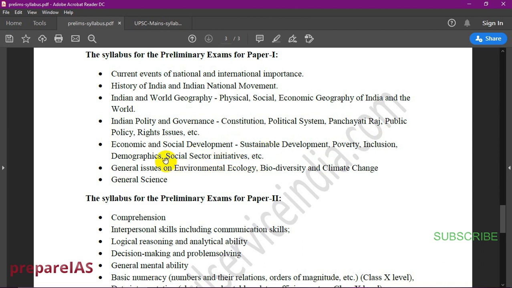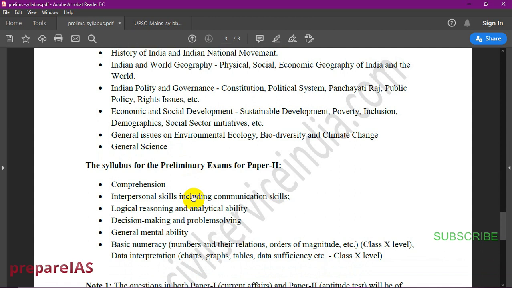It is basically economics. And general issues on environment, ecology, biodiversity, and climate change. It is environment and climate change. And general science. General science is basically science and technology, where we read about the recent rocket launches, satellites, and the weaponry system, our defense, all those things.